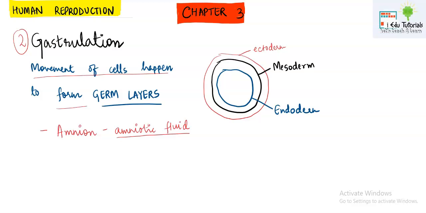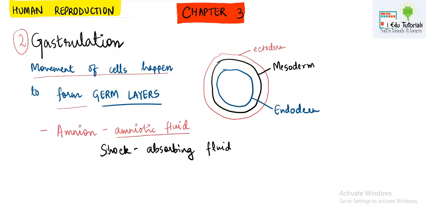Now here in this chapter, because we are talking about pregnancy, you must know that amniotic fluid acts as a shock absorbing fluid, so that shock does not transfer internally to the fetus because it may cause injury. We will be talking about amniotic fluid in detail when we discuss the technique amniocentesis in the reproductive health chapter.